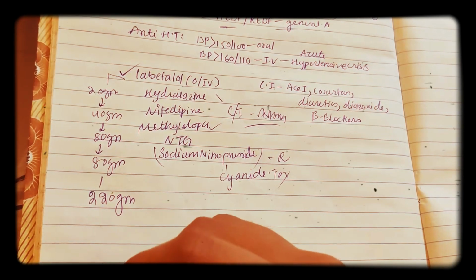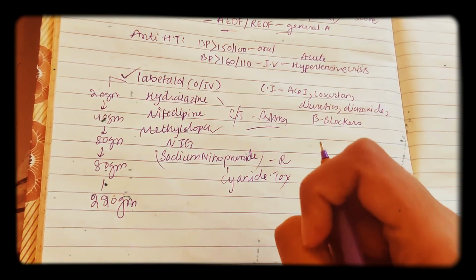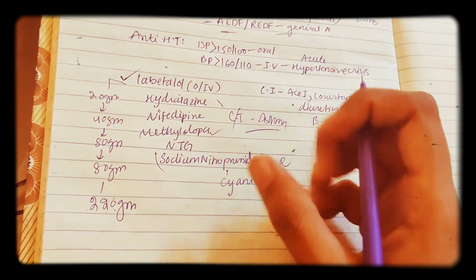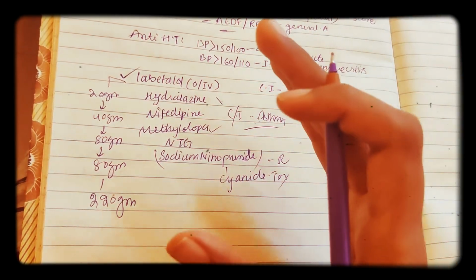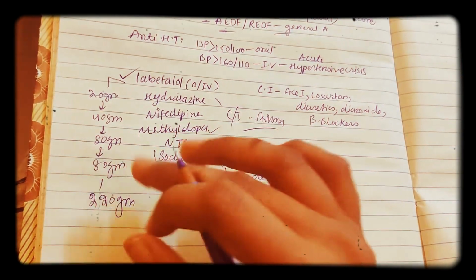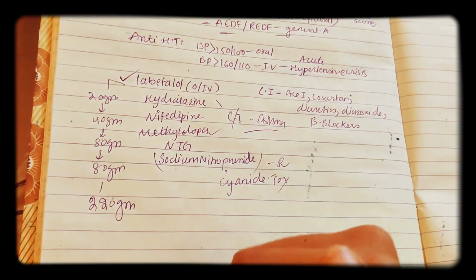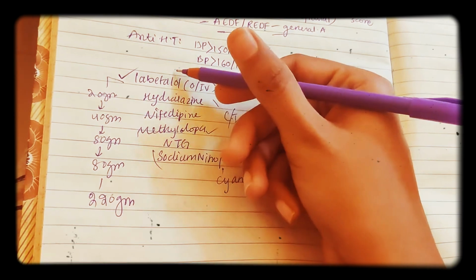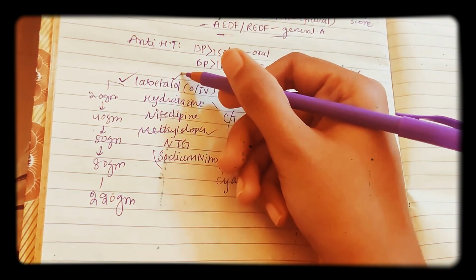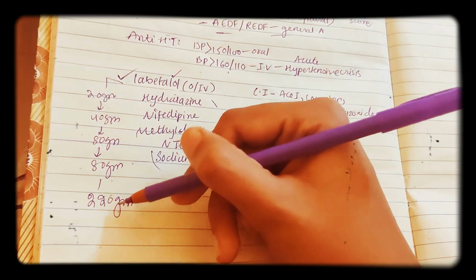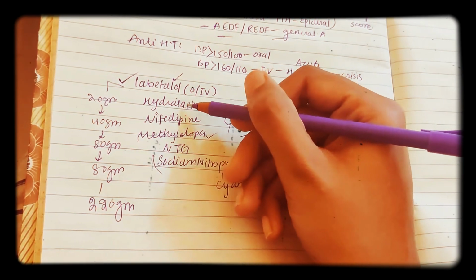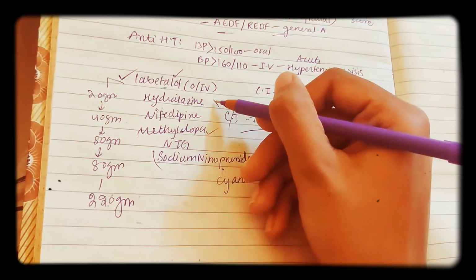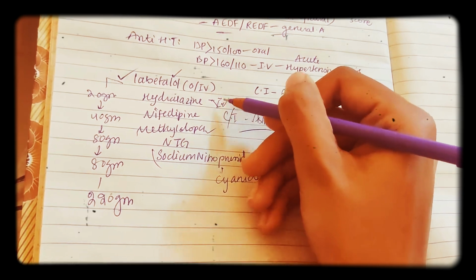Now coming to drugs which are used for acute hypertensive crisis. For chronic hypertension, as I said, you use labetalol followed by methyldopa. For the acute hypertensive crisis, follow the same flow. First, most common is labetalol, that is 220 mg. Next followed by hydralazine, IV because it's an acute condition.